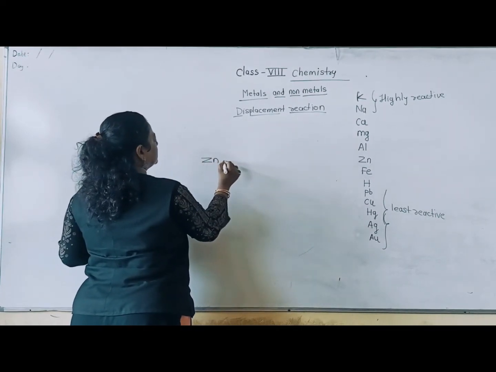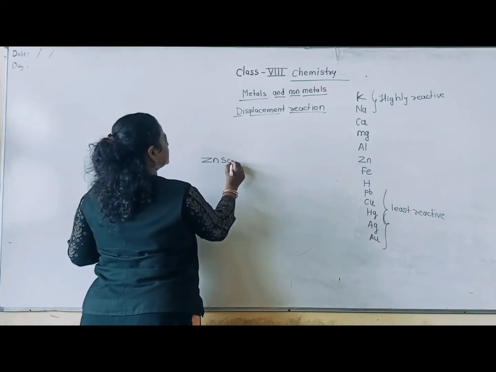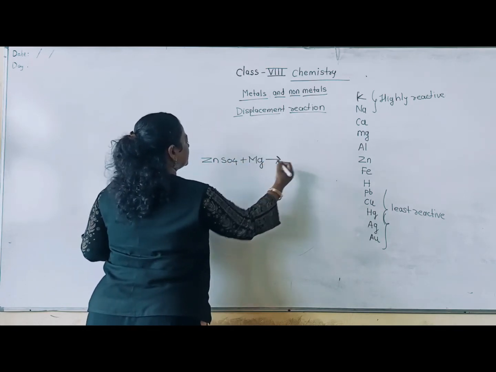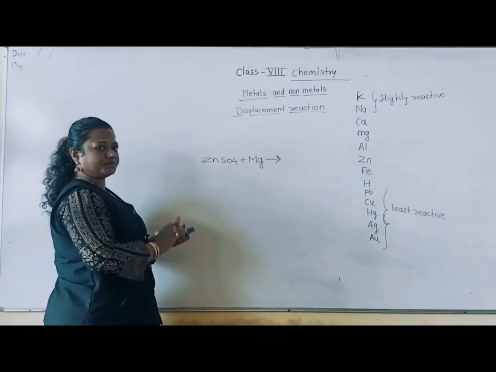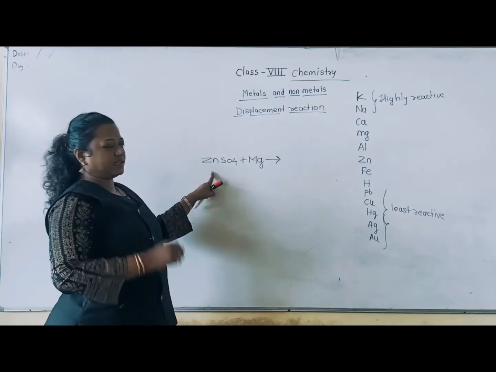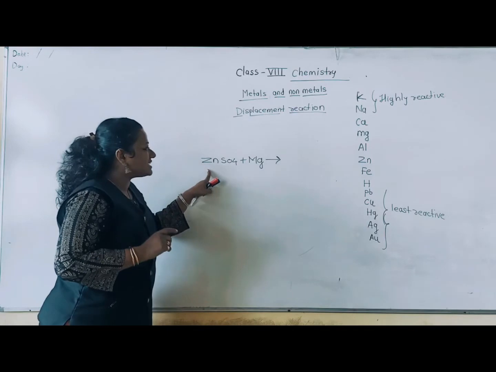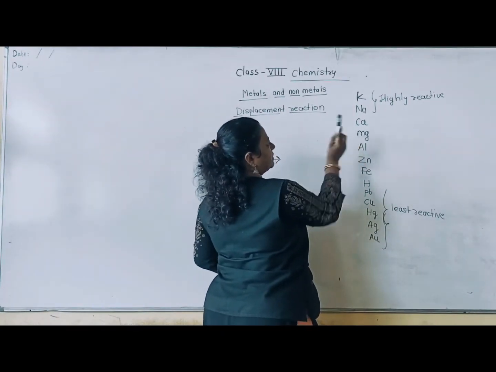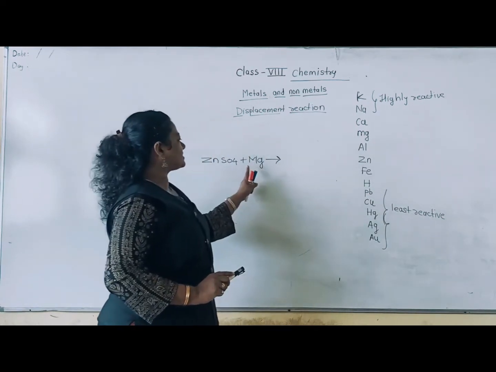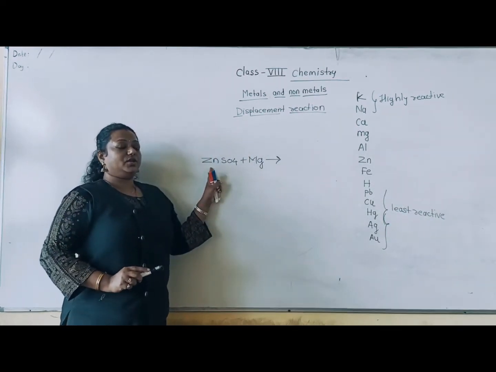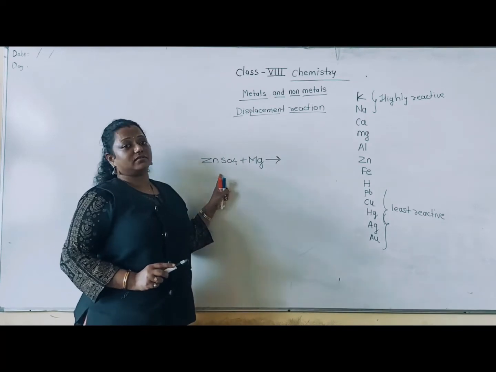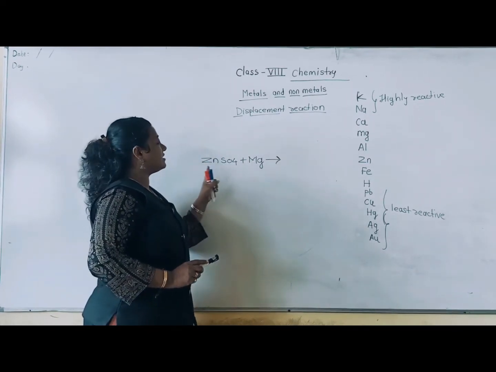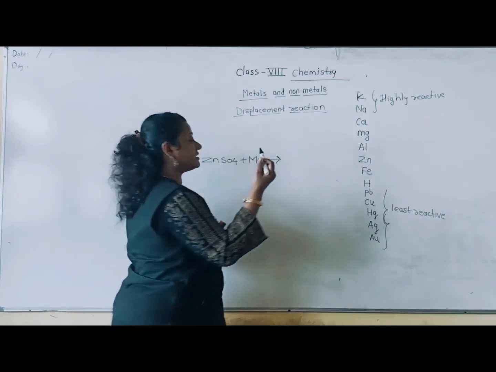Suppose ZnSO4 and Mg. Is this reaction possible? See, zinc is less reactive than Mg. So Mg would say, this is my place, you have no right to be here because I am more reactive than you. So Mg can easily displace the zinc.